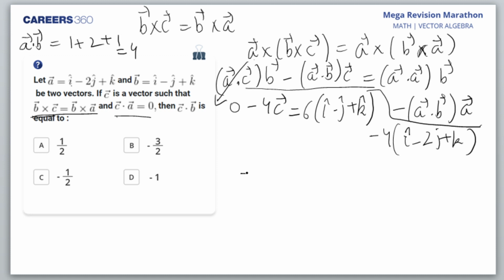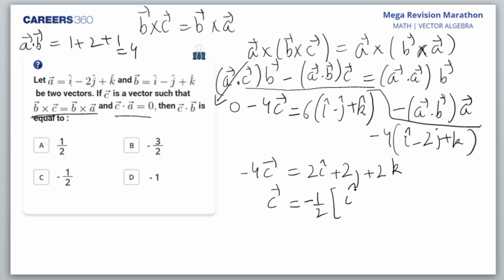So what do I get? Minus 4C is equal to 6I minus 4I is 2I. Minus 6J and 8J, it is 2J. And similarly 6K and minus 4K is 2K. So C vector would be minus half I plus J plus K. Is that okay?